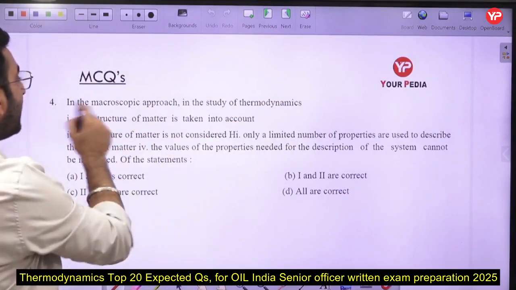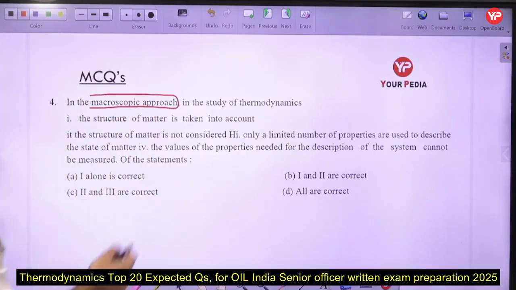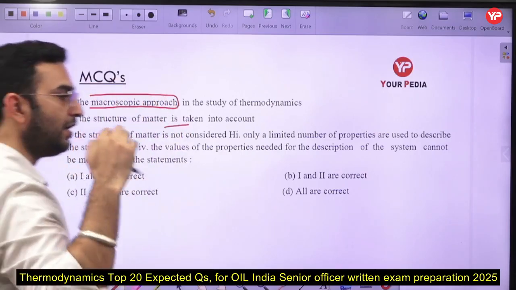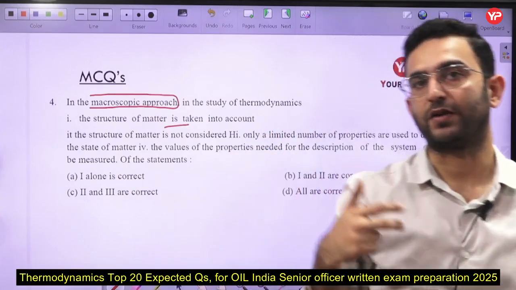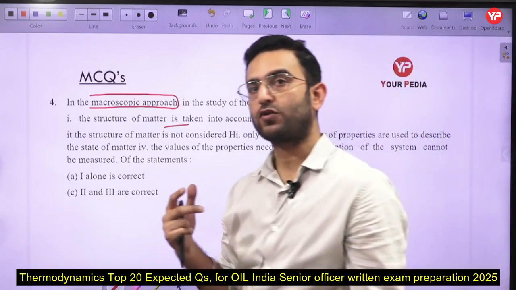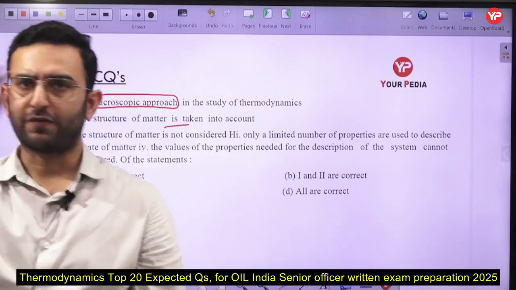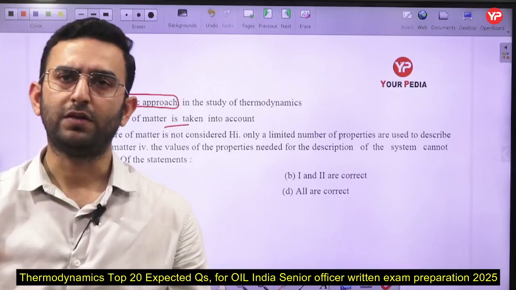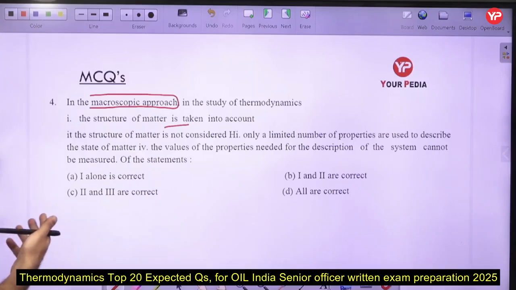Next, in the macroscopic approach in the study of thermodynamics, the structure of the matter is taken into account. First of all, whenever you are studying thermodynamics, there are two types of approaches. The first one is macroscopic and the second one is microscopic. In the case of macroscopic, you are not dealing at the atomic or molecular level. You are just finding out the average values of the coordinates, or the properties. So the structure of the matter is going to be taken into account here. Yes, it is a correct statement.